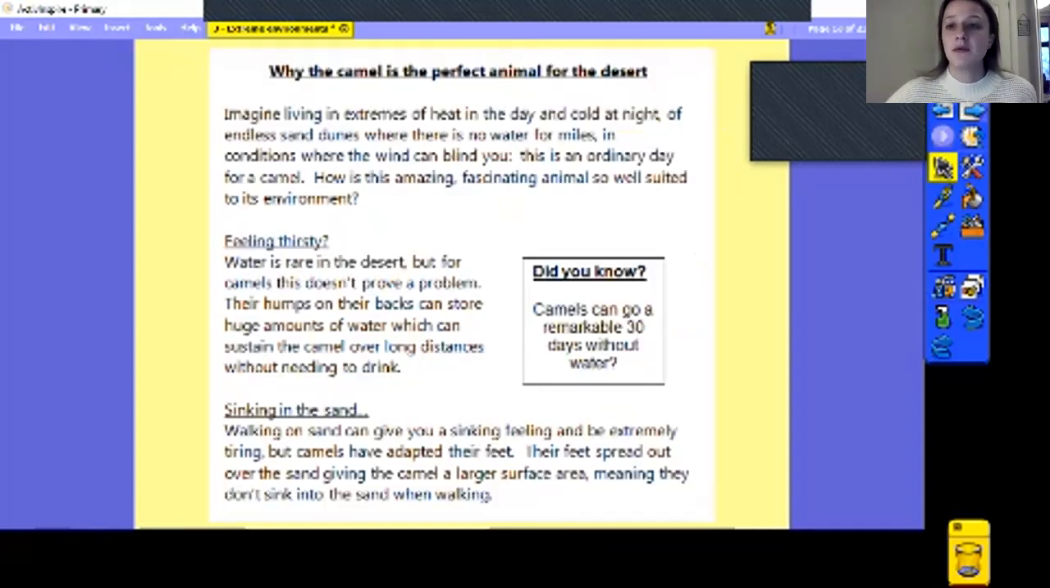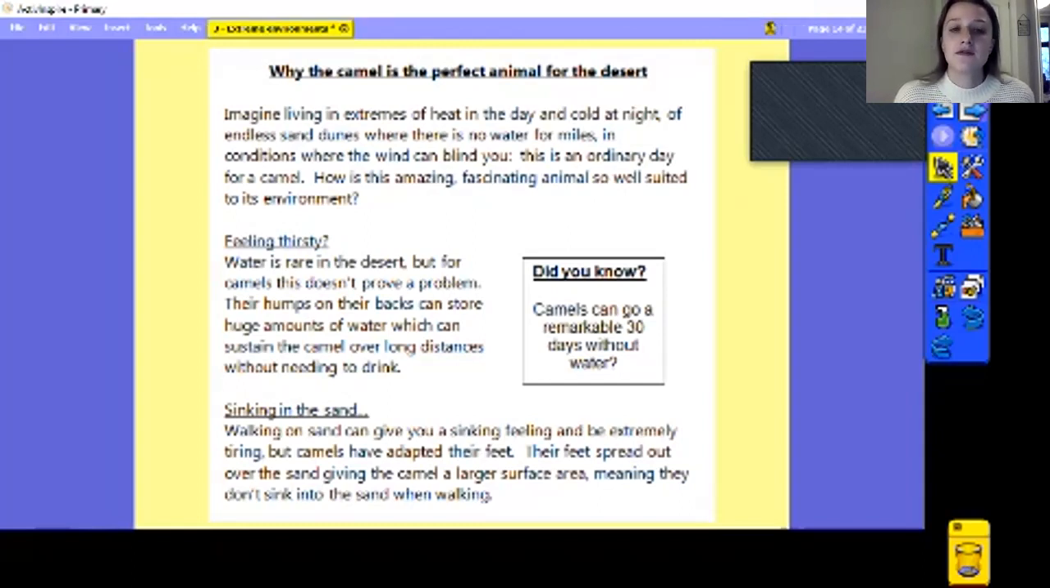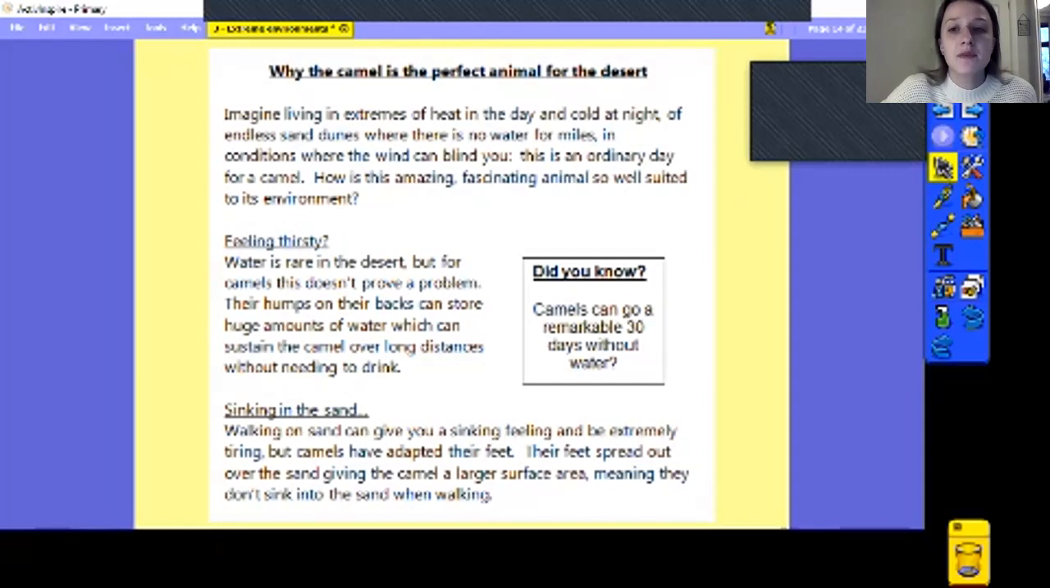So why is a camel a perfect animal then for living in the desert? So if you imagine living in this extreme heat and it's hot in the day and very cold actually at night, there's lots of sand dunes, but there's no water for miles. It's actually quite hard work. So what a camel does is, because the water's rare, they have a hump on their back and they store huge amounts of water in them.